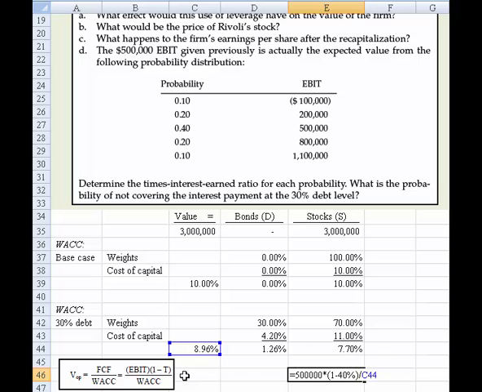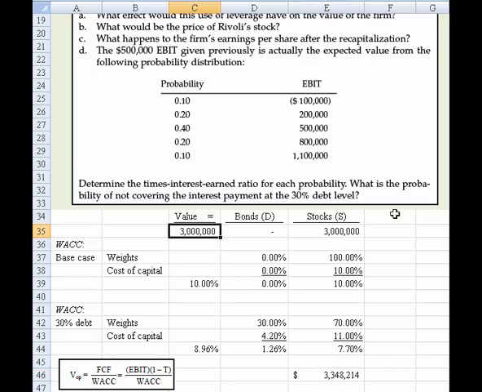The reason it's a perpetuity is we're expecting the business is in steady state. All earnings will be paid out in dividends, and we don't expect the earnings to either rise or dividends to rise. So then we divide it by the new weighted average cost of capital given in cell C44. And when we do that, we see that the value of the firm rose $348,214 to $3,348,214 from $3 million.